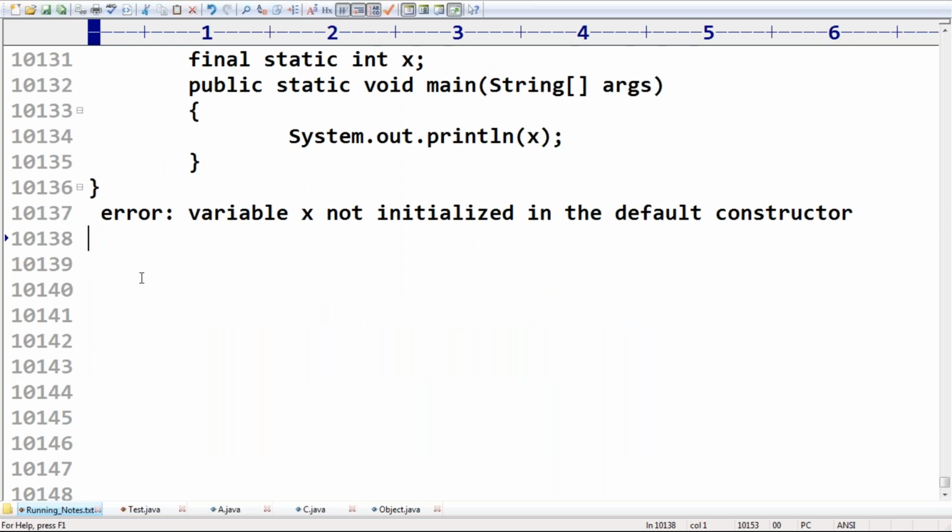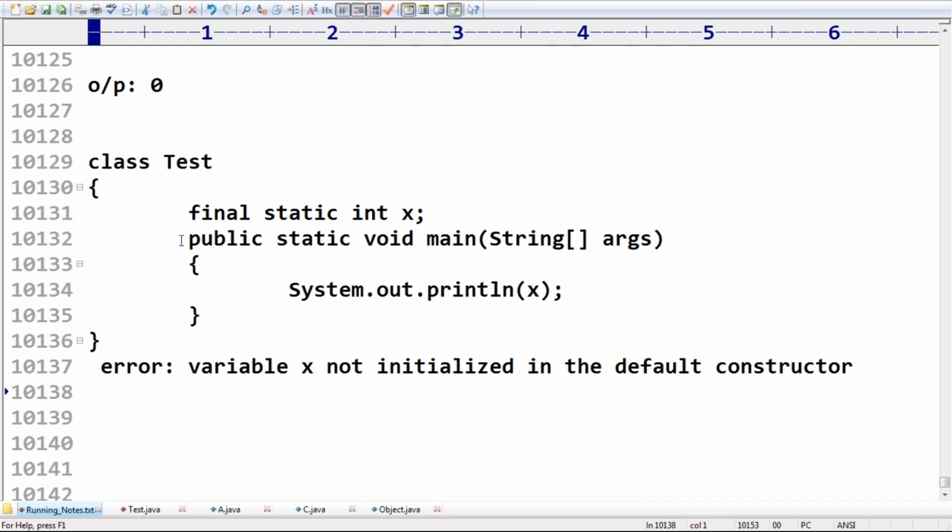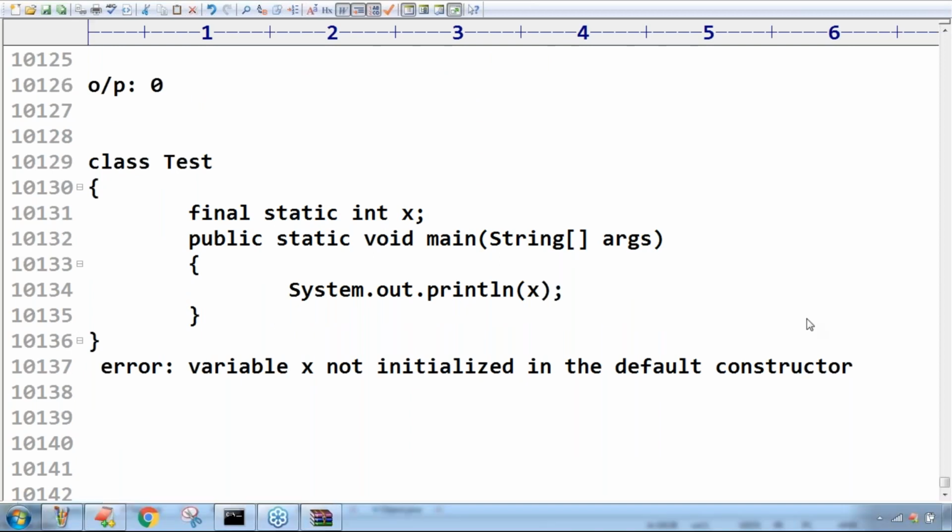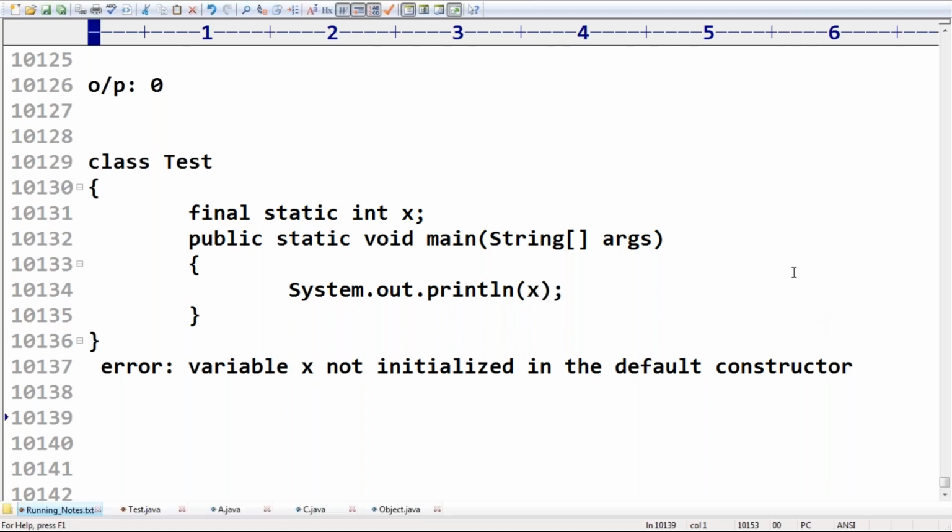So I hope it is clear. For a final static variable, JVM won't provide default values. We have to perform initialization explicitly, otherwise we will get a compile-time error. Where do we have to perform initialization? What is the rule?